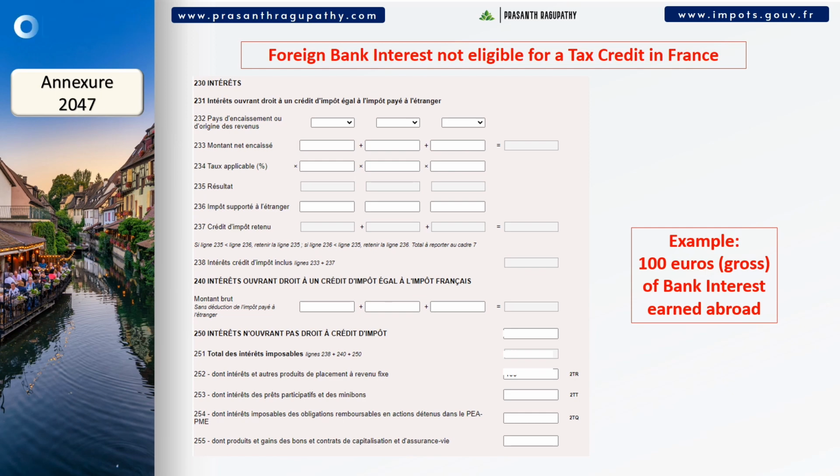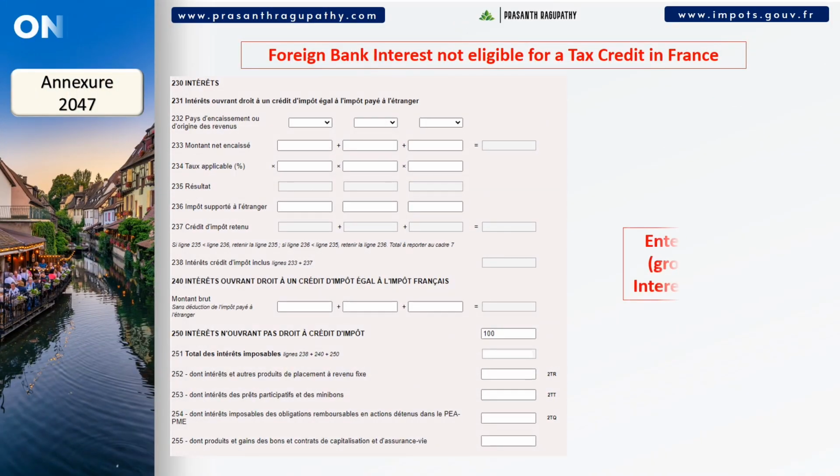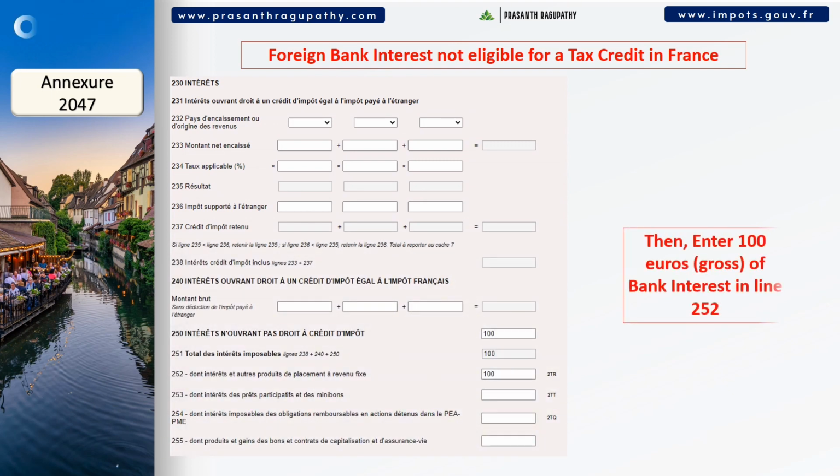Let us take an example of 100 euros interest earned in UK and Indian banks. If you are from a different country, feel free to ask your questions in the comments below. I will explain in detail. First, enter 100 euros of bank interest directly in line 250. The system will automatically complete line 251. Then, enter the total value of interests earned in line 252.